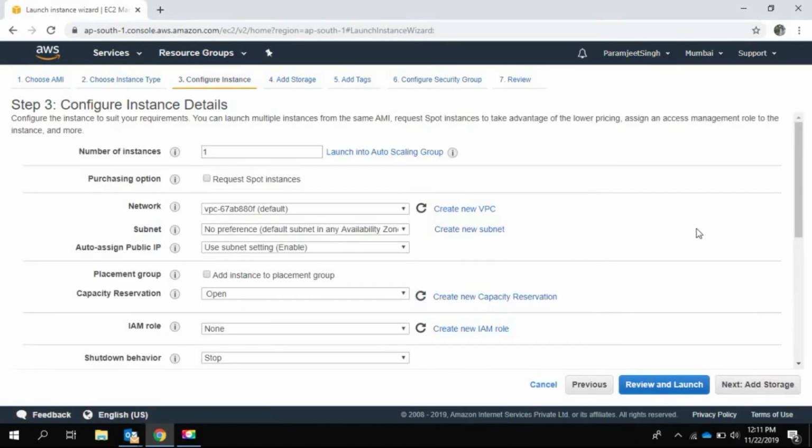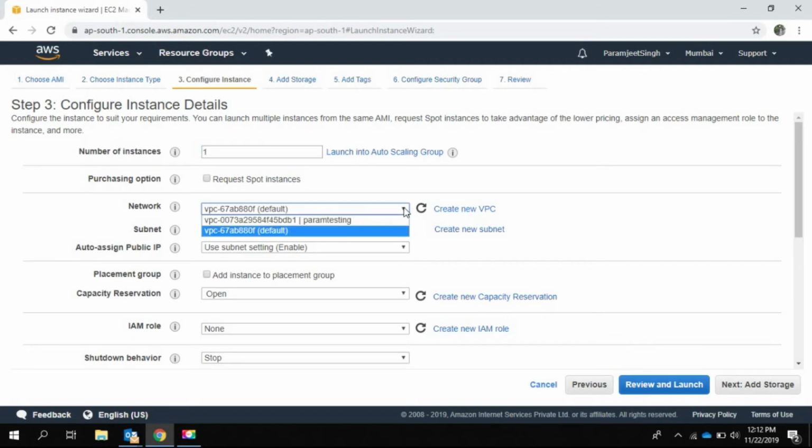This is the place where we need to provide more details to configure the instance. We will run through one by one. The first is number of instances. The count mentioned here will be the number of instances which will be launched. Purchasing option, there are various purchasing options. We will go in deep in the later stages, but for this demo, to keep it simple, we are just leaving it. Next is network.